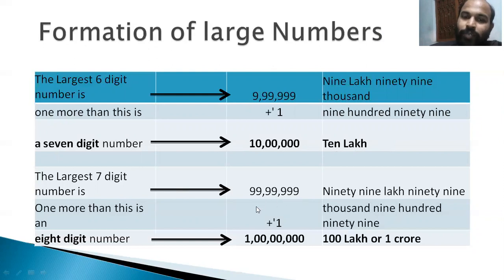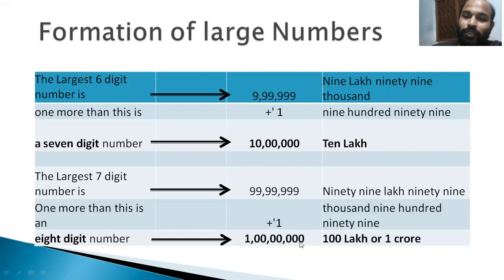The largest 7-digit number is 99 lakh 99,999. When we add 1 to it, it becomes an 8-digit number, that is 1 crore.